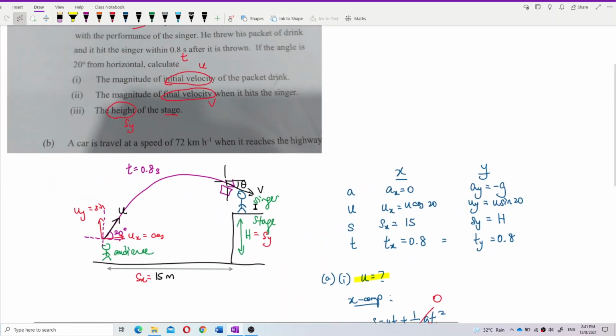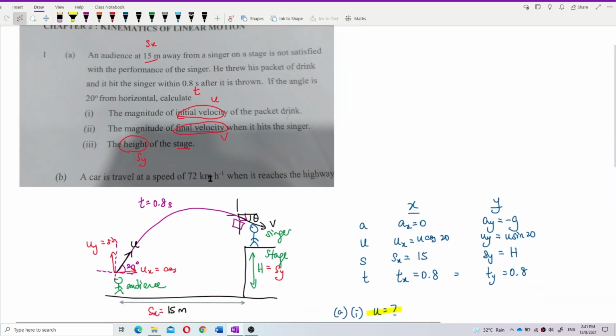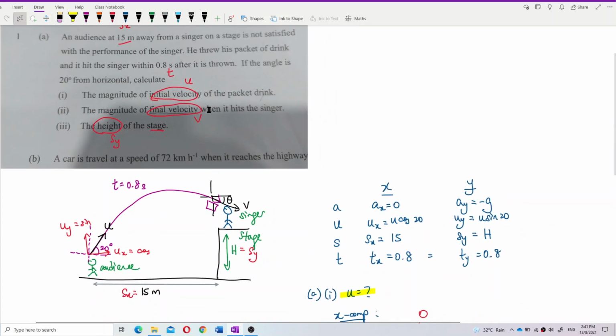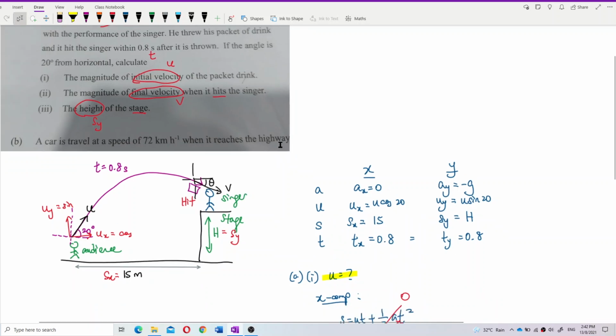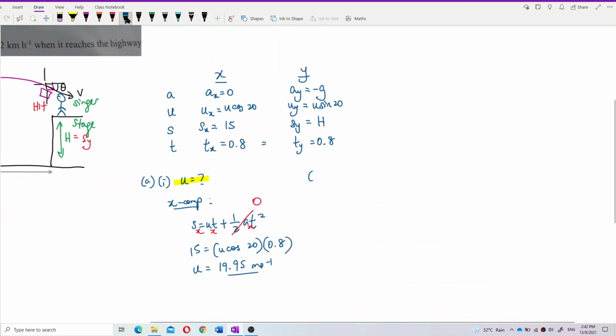Now look at question 2. Let us do question 2. Find the final velocity when it hits the singer. If you look at question 2, it says hits the singer, so that is the final velocity. So we need to find v. For question 2, just write here: find v.